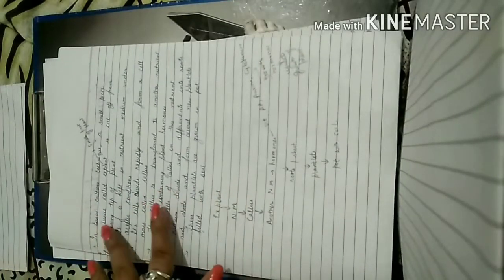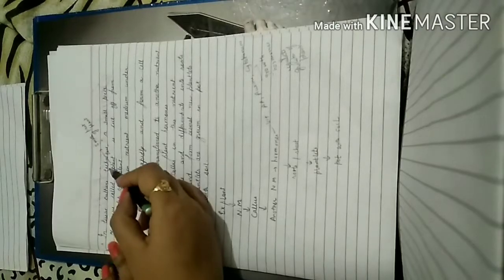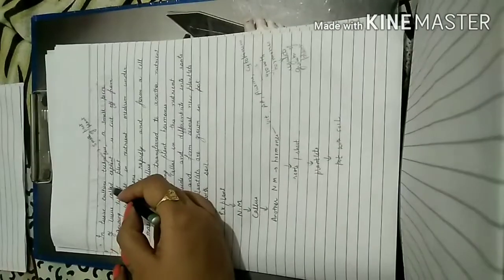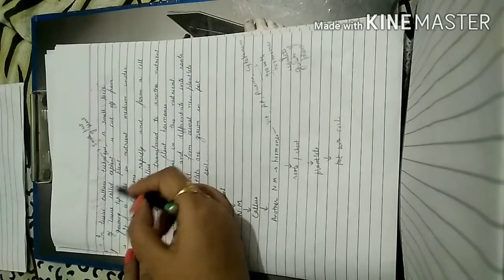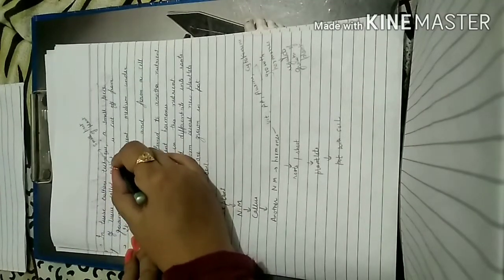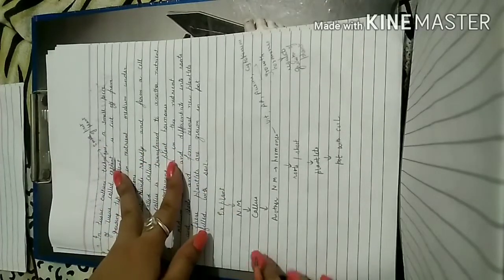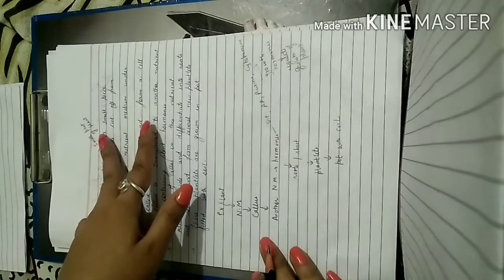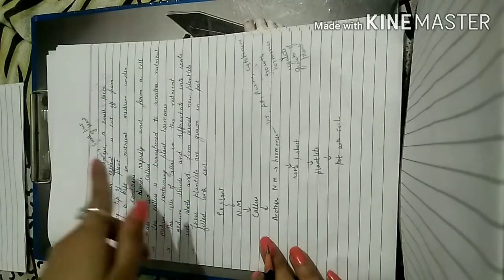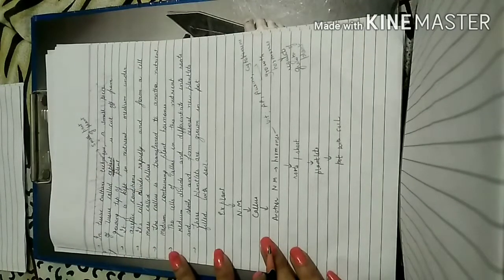So let us study what this tissue culture technique is. In the tissue culture technique, a small piece of tissue called an explant is cut off from the growing tip of a plant. The term you should know here is explant. We will take an explant. What do you mean by explant? It is a small part of a plant. That is referred to as explant.